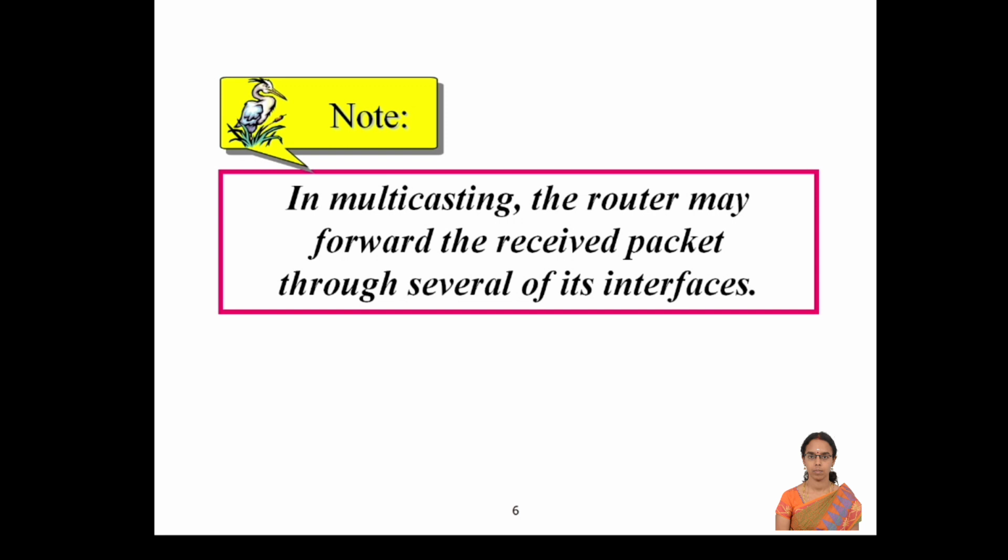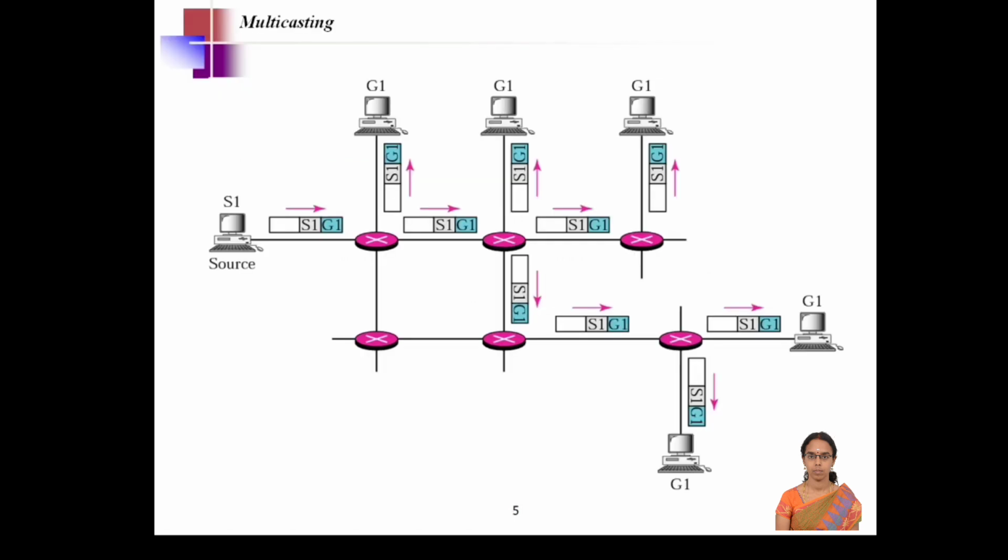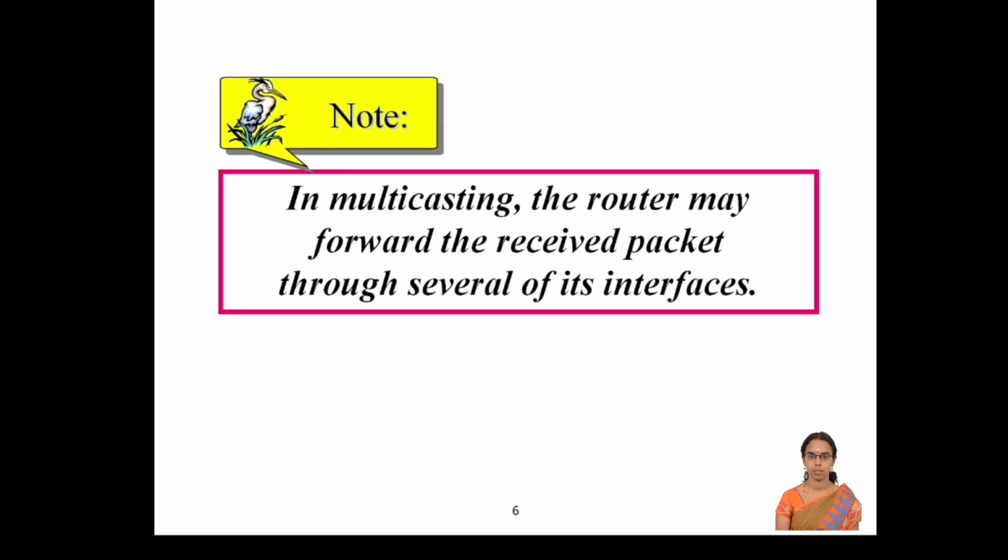Specifically, the router forwards the received packet through several of its interfaces, because we cannot finalize only one interface to forward the data, because multiple nodes belong to the same group. So in order to reach all the nodes that belong to the same group, we need to identify the interfaces that are needed to forward the data to all the group nodes. So multicasting will not restrict to one of the interfaces. It can take multiple interfaces to pass the messages.